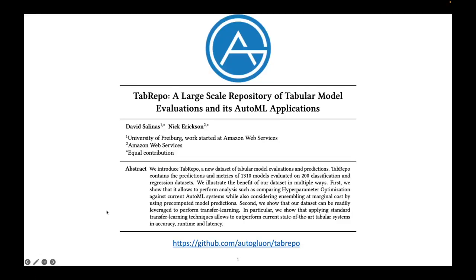Hello, I'm Nick Erickson, and I'm here to talk about my joint work with David Salinas on TabRepo, a large-scale repository of tabular model evaluations and its AutoML applications. Everything you can see in this work can be found on